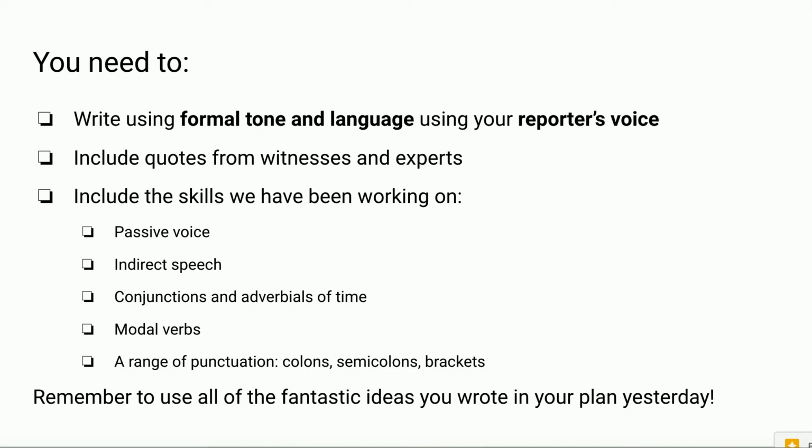Conjunctions and adverbials of time, those will help you organize your writing so you can describe when something happened and maybe connect 2 clauses together. Modal verbs, and as always, a range of punctuation. So try to see if you can include colons, semicolons, brackets, and of course remember to look back to the plan that you wrote yesterday and use all of those ideas.